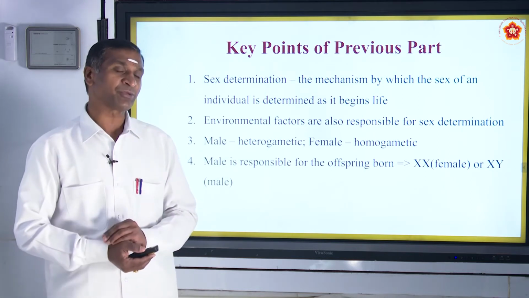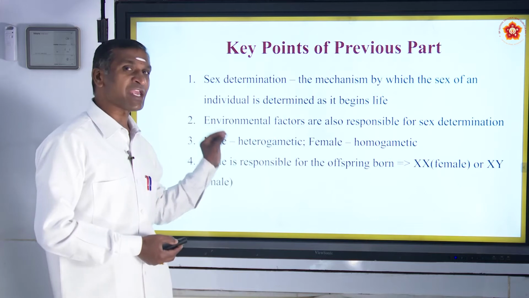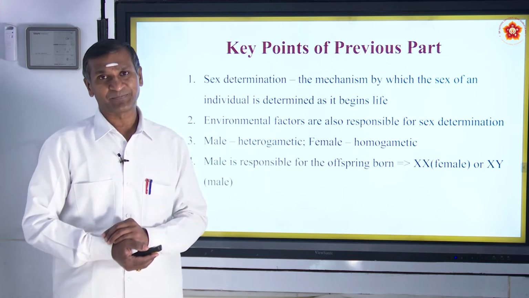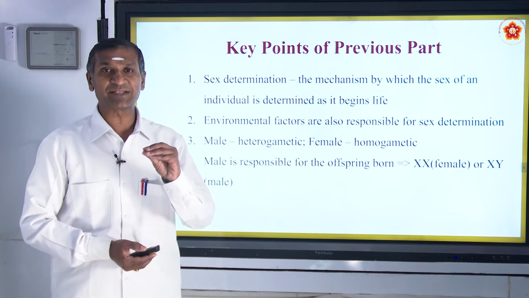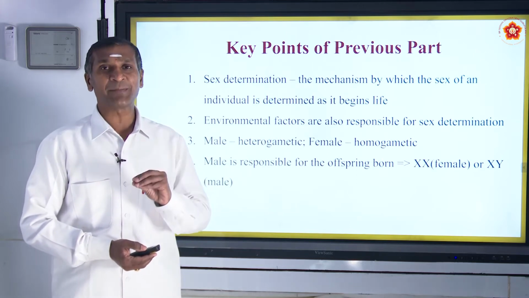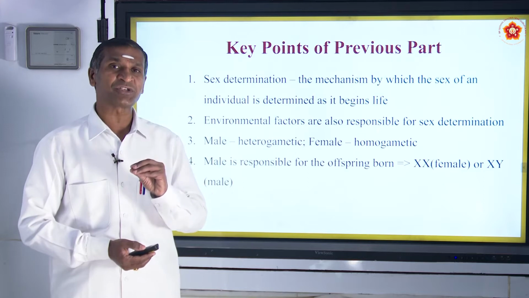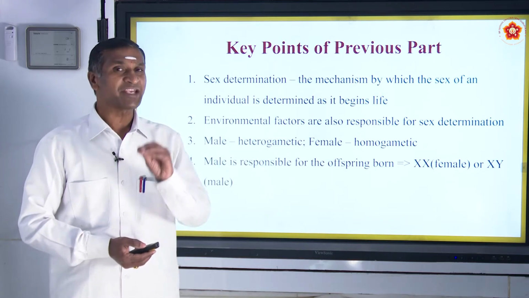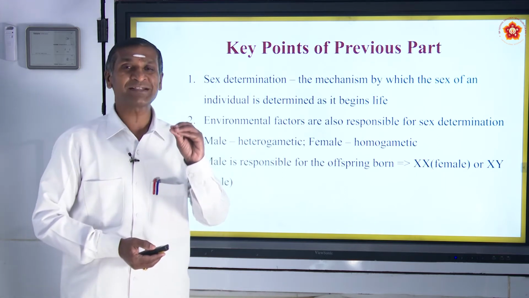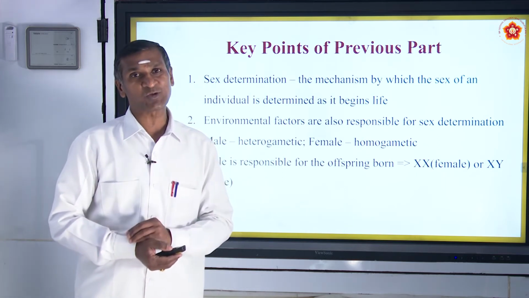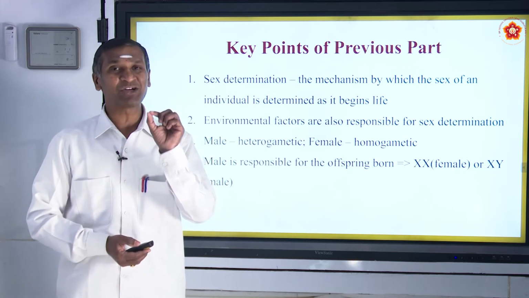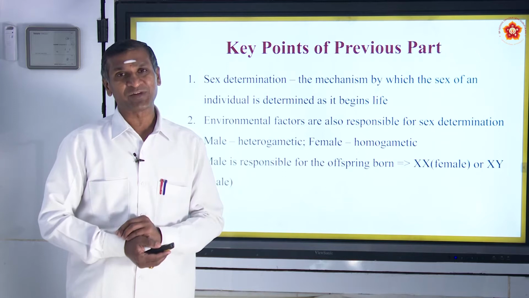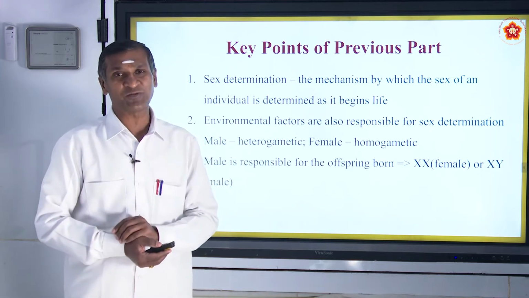Further, we continued that the male is heterogametic, where we discussed in detail the sex determination in human beings. We came to know that there are 23 pairs of chromosomes in human beings, irrespective of male or female.